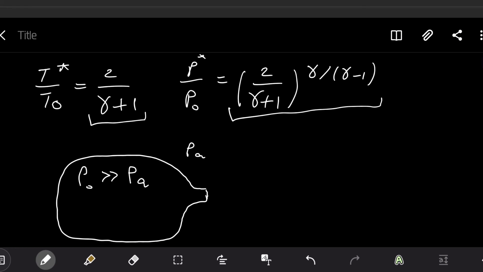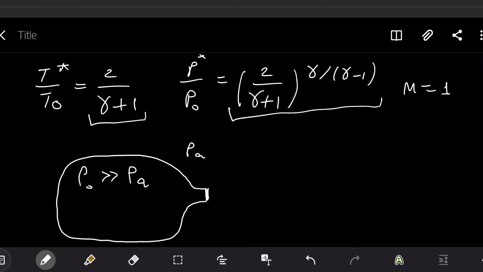So we don't know if we have T0 and T asterisk and P asterisk. What are the asterisk parameters? They are parameters, as I already told you, where Mach number is equal to 1. So we must have a flow velocity equal to speed of sound. For this, we must have quite big pressure difference to have enough potential energy to accelerate our flow.